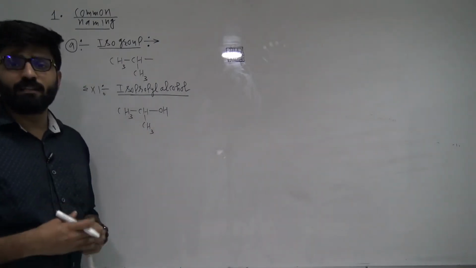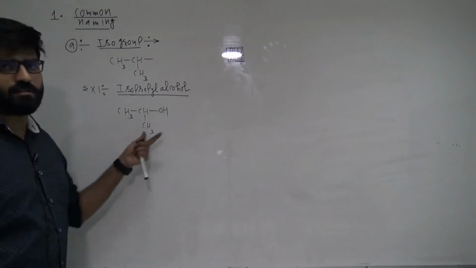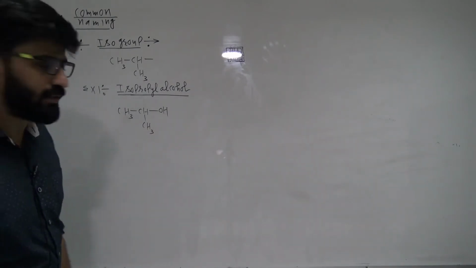And in your class 12th, this kind of question can directly be asked for 1 mark: draw the structure of isopropyl alcohol. So this is how we are going to draw its structure.